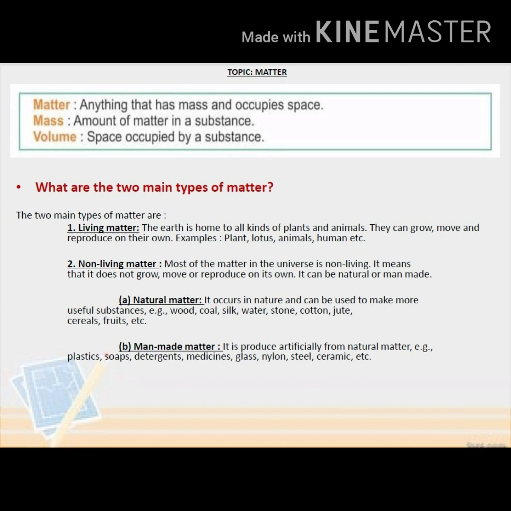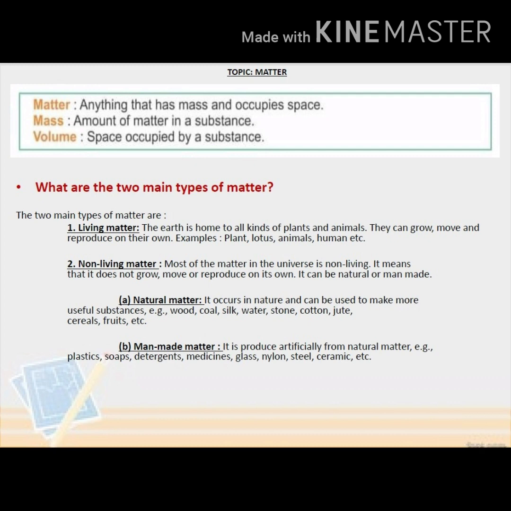Now let's see the definition of matter, mass and volume. Matter: anything that has mass and occupies space is known as matter. Mass: amount of matter in a substance. Volume: space occupied by a substance is known as volume.